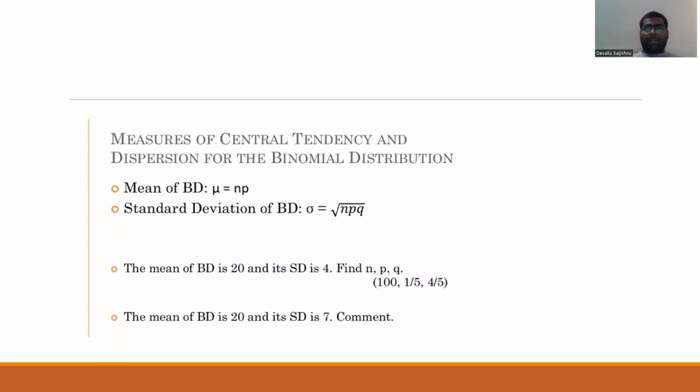Measures of central tendency and dispersion of the binomial distribution. Mean of a binomial distribution: mu is equal to np. Standard deviation of a binomial distribution is sigma equal to square root of npq. The mean of a binomial distribution is 20 and its standard deviation is 4. Find n, p, q.